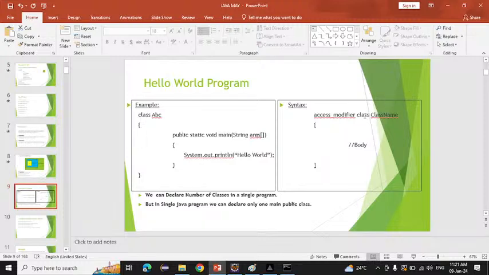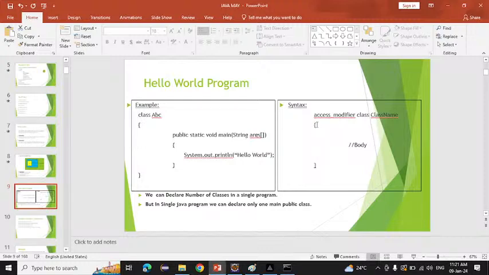Class is a keyword here which is used to create a class. This is a mandatory thing if you are creating a class. After that, the class name, you can give anything. Then you have to give curly braces open, and curly braces close. What is meant by curly braces open and curly braces close?